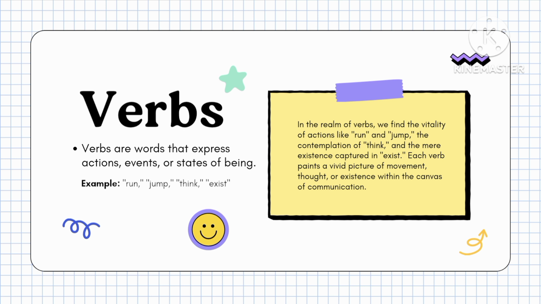Verbs are actually the words that express the actions, events, or states of being. So, in simple words, verbs are basically actions. For example, run, jump, think, and the existence of something is itself a verb. For example, this is a dog. So, "is" is a state verb here.